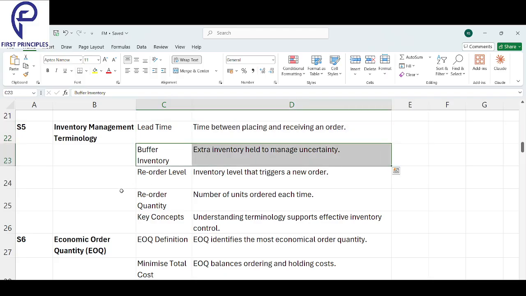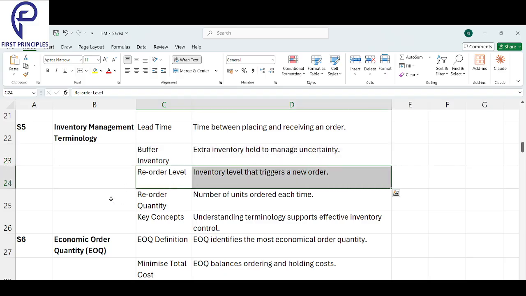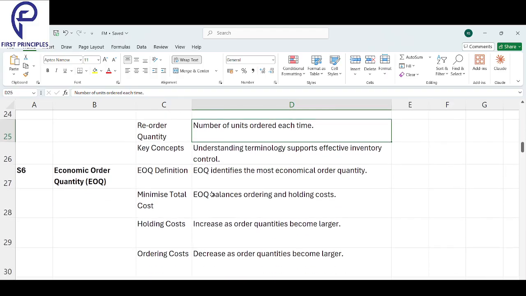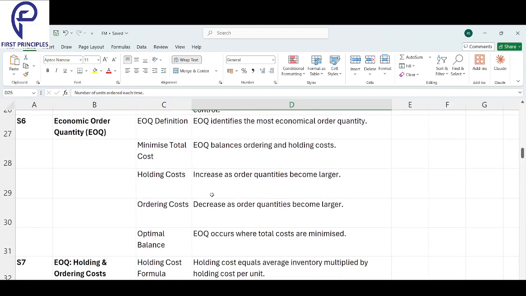Next, buffer inventory: extra inventory held to manage uncertainty. Reorder level: the inventory level that triggers a new order. At what level will you place a new order? How much should be there in your inventory before you place a new order? Reorder quantity: every time you order, how much will you order? So it's important to know these terminologies.